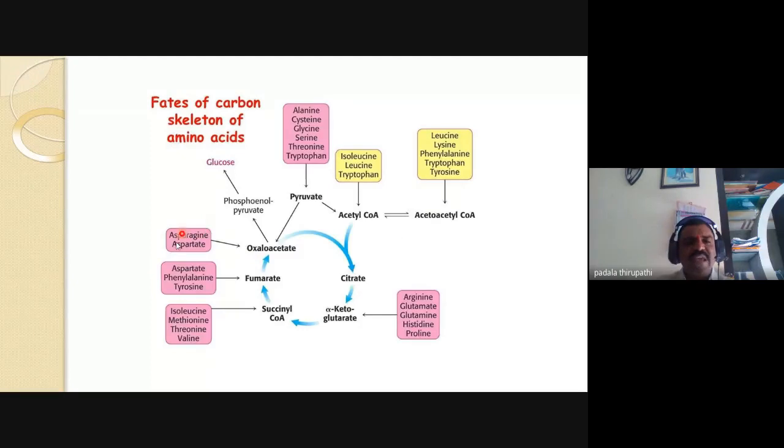From oxaloacetate and alpha ketoglutarate come aspartate, arginine, glutamine, histidine and proline. From succinate come isoleucine, methionine, threonine and valine. From fumarate come phenylalanine and tyrosine. And from oxaloacetate, asparagine and aspartate. So these are formed from different stages of the Krebs cycle.